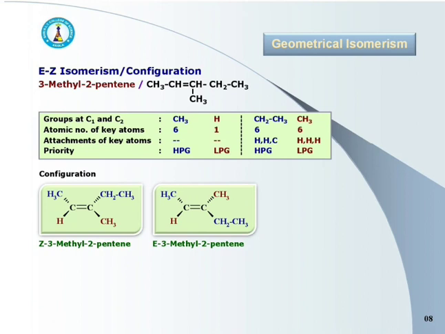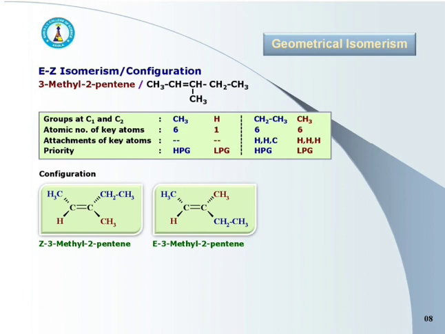It means at C1, CH3 is the higher priority group and hydrogen is the lower priority group, whereas at C2, CH2CH3, that is ethyl, is the higher priority group and CH3, that is methyl, is the lower priority group. Now see the structures.